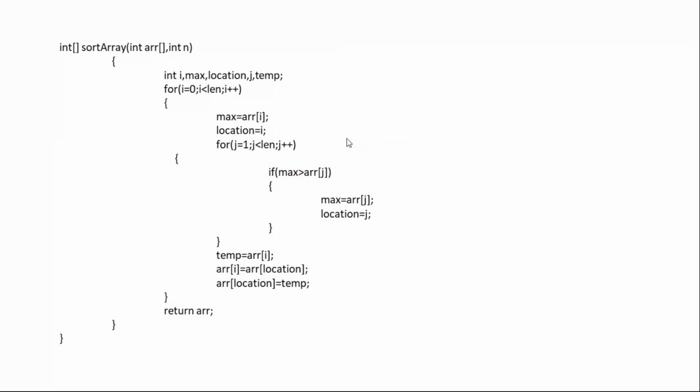Is everyone clear, mechanical, civil, ECE, other branches? Is this code clear or any doubts? Are you clear with this? Yeah, fine.